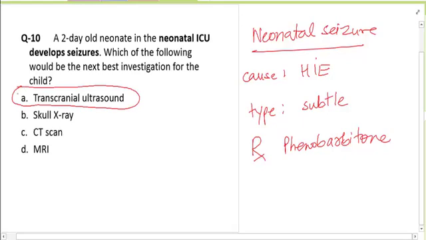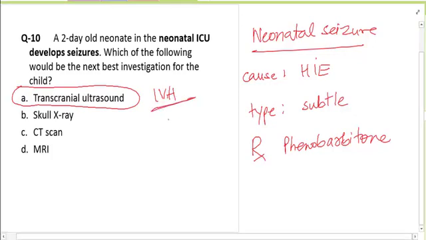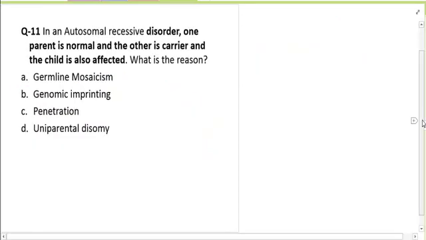Now if they ask you what the radiological investigation is, you can say a transfontanelle ultrasound to look for intraventricular hemorrhage. This is the only investigation you can do immediately to rule out an intracranial hemorrhage, and it is especially common in babies less than 1500 grams or babies less than 32 weeks of gestation.